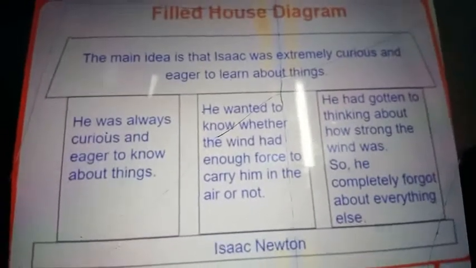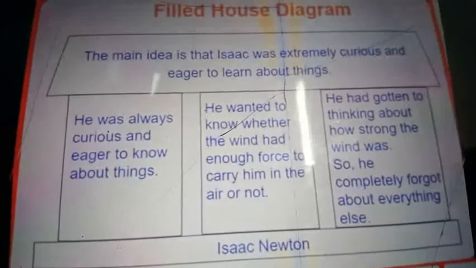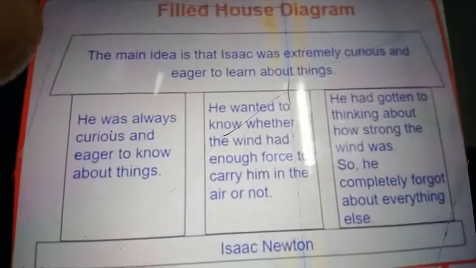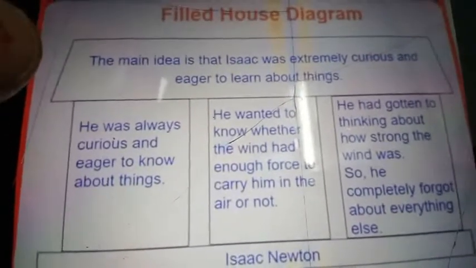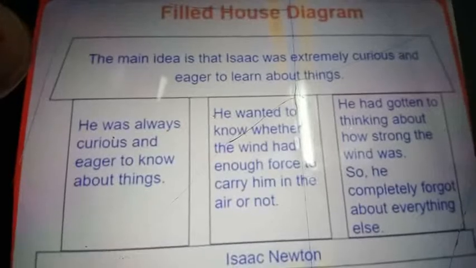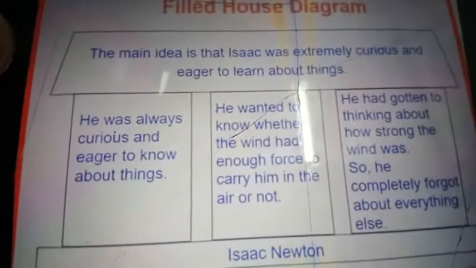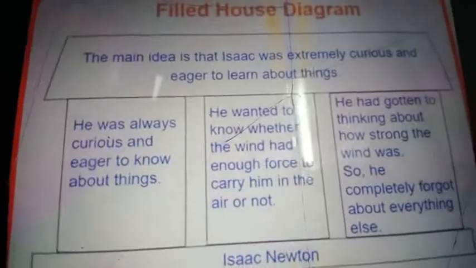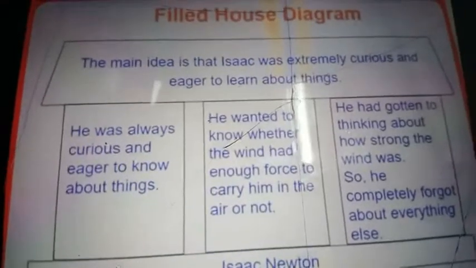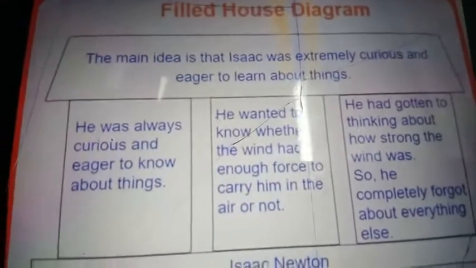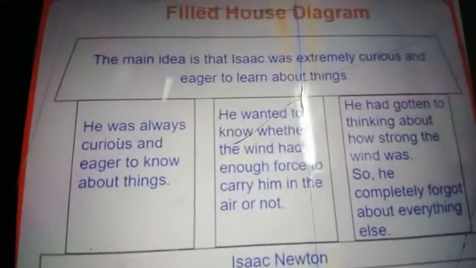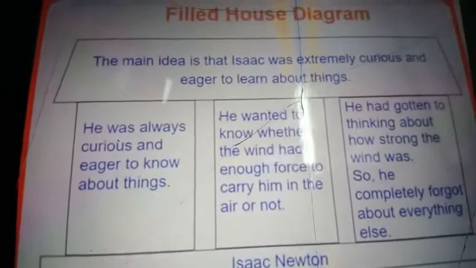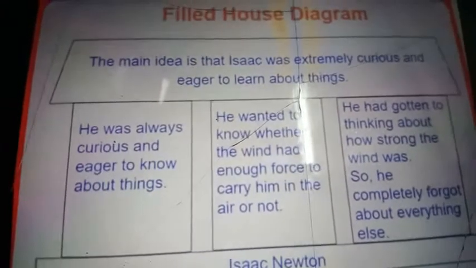So my dear children, this is Isaac Newton's diagram, right? What is the main idea? The main idea is that Isaac was extremely curious and eager to learn about things. This is the main idea of the story. Do you understand, my dear children? Great. Let us move to our worksheet questions and answers.